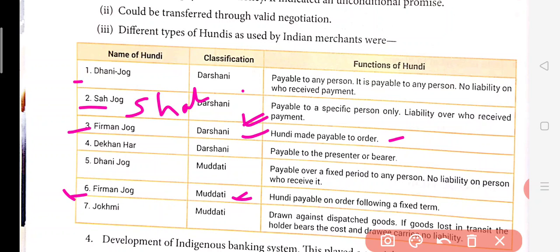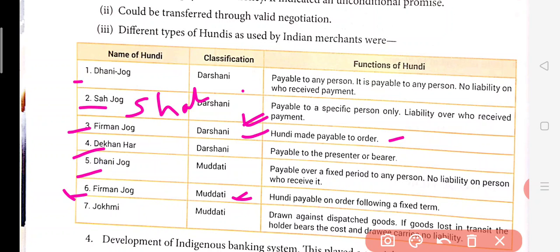It is just not like anytime you can present it. After a fixed time period, suppose 10 years or 5 years, you will be presenting it and you can take the amount. It is like that. Now Dekhan Har, it will be like just name written on a document or a handi, and the person whose name is written on it, that person will receive. So it will be payable to the person whose name is written on that particular handi. This is called as Dekhan Har.